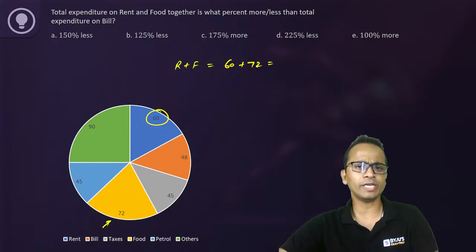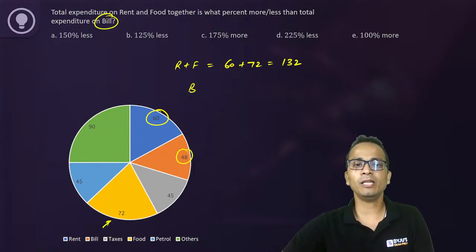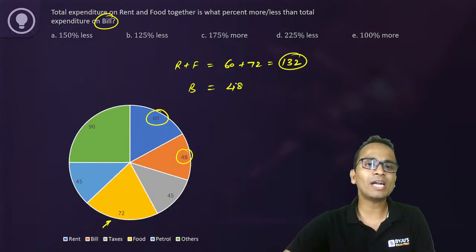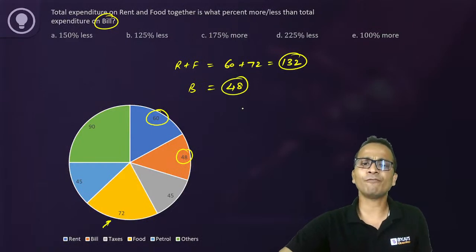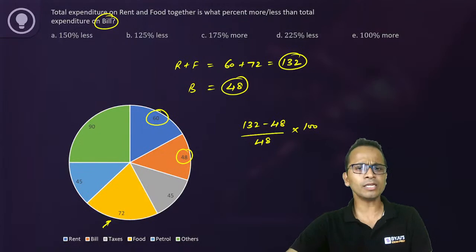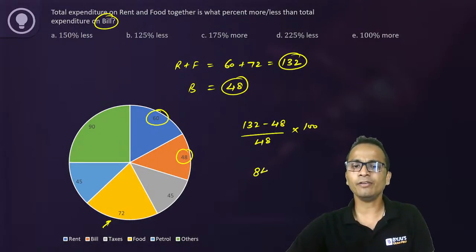So rent and food together, 60 plus 72 is 132. Okay. And bill is how much? 48. So bill is 48. Now we have to find out 132 is what percentage more than 48. So the calculation will be (132 minus 48) divided by 48 into 100. Now the difference here is 84. So 84 divided by 48 into 100.